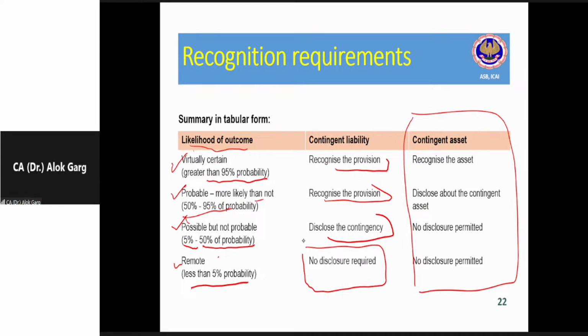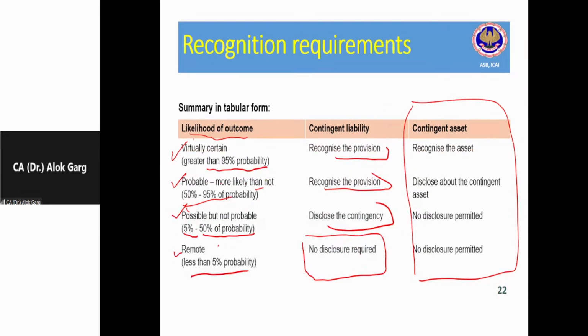Okay, guys. For example, if the outflow is not probable, it means the outflow is possible. So it is not probable, but it is possible. What could be the possible obligation? For example, the company has filed an income tax return, and the assessing officer has disallowed some expenses. The assessing officer has raised a demand note, a notice of demand.